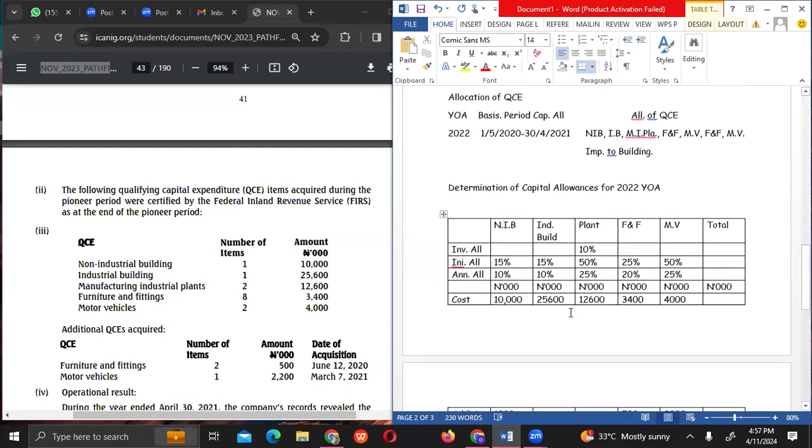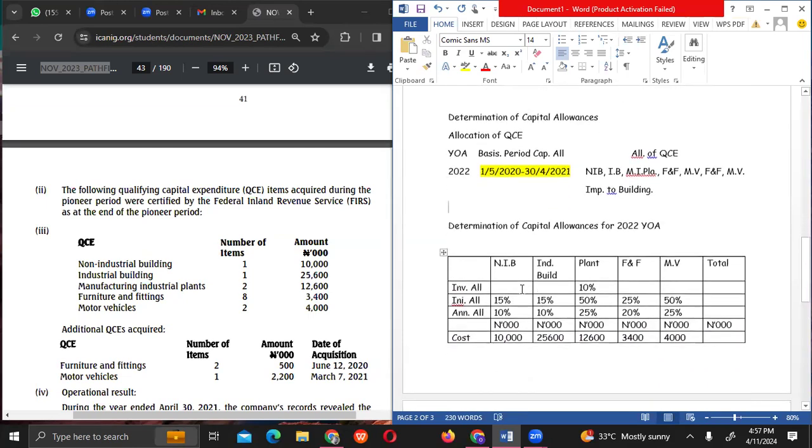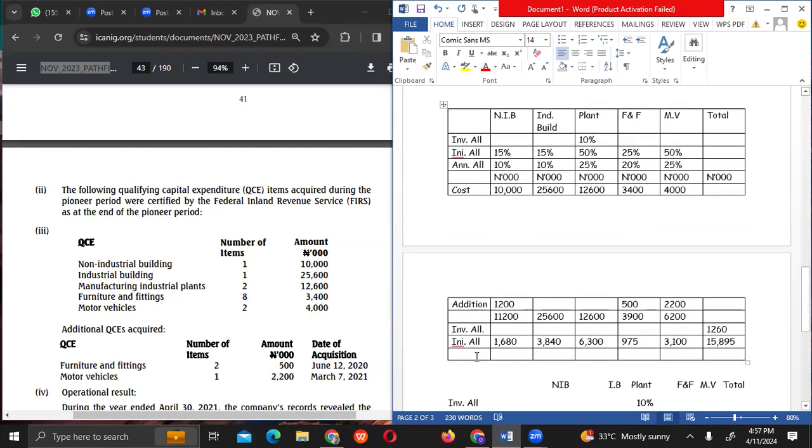So the next thing we want to check is our basis period for capital allowance. Is it up to 12 months? Yes. So it means we do not need to prorate the annual allowance. Do you get it? We don't need to prorate the annual allowance.